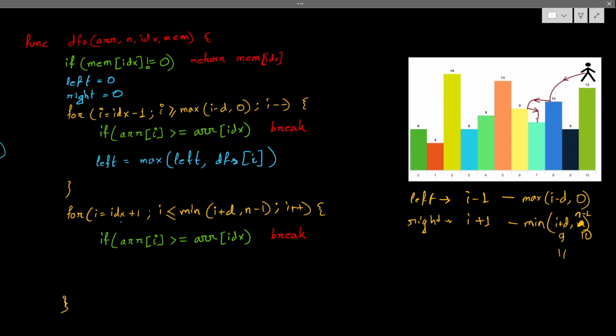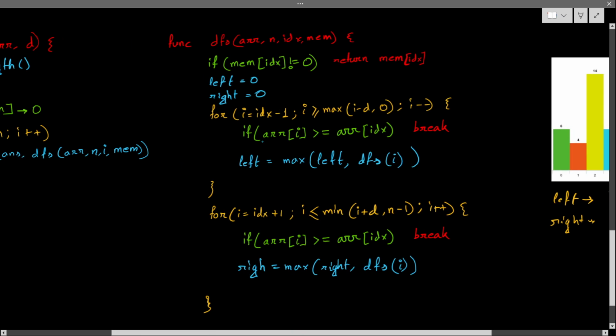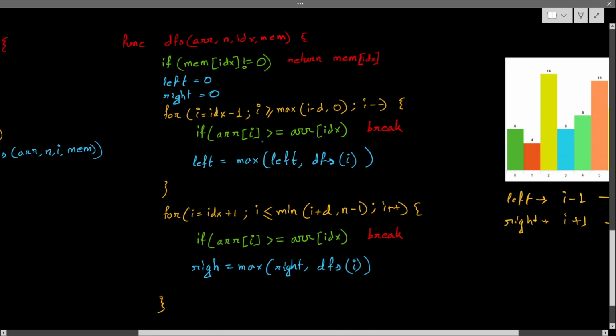For right as well, it is the same thing. For right, I have to calculate the maximum of right, comma, DFS of I. Why am I using square brackets here? That's why I thought something was not correct. DFS of I, and here also DFS of I. Okay, hope you get it.